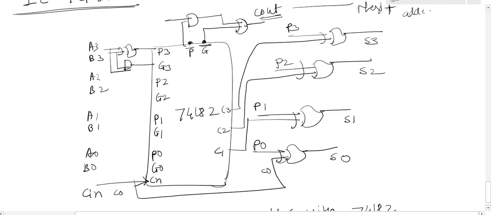So this is the whole thing about the parallel adders. Is anybody having doubt in today's two lectures?